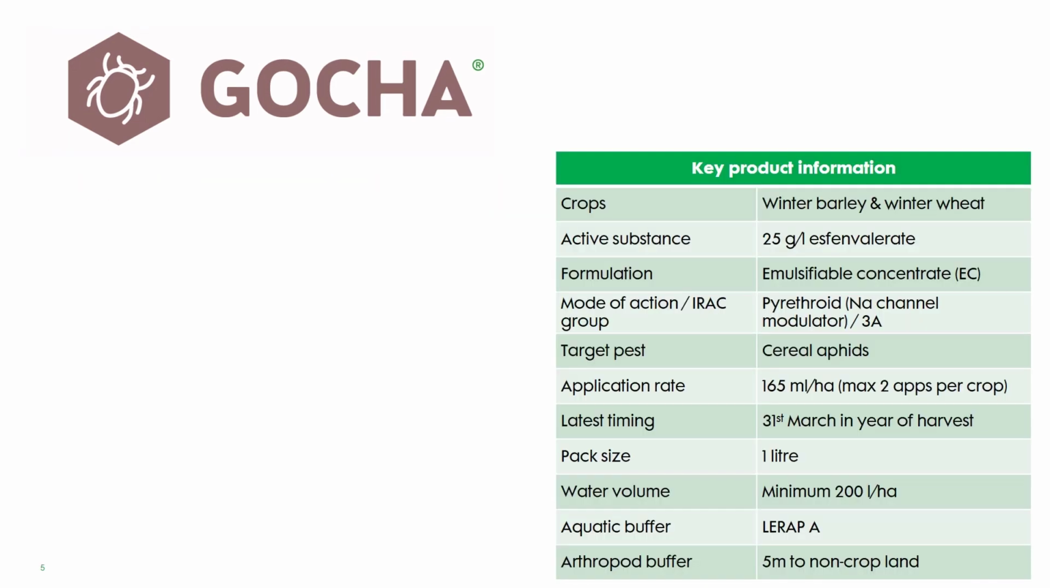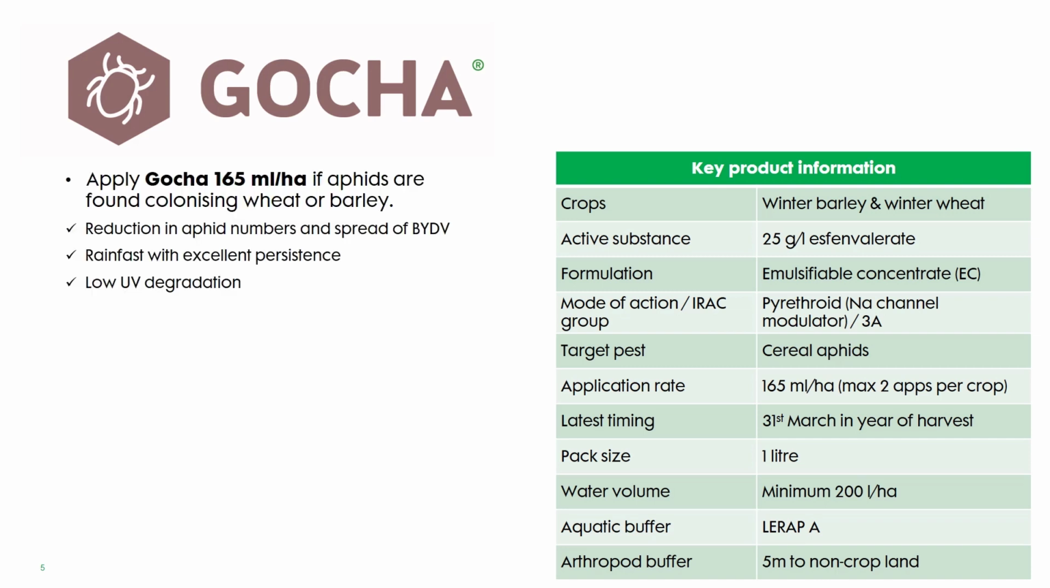Gotcha contains 25 grams per litre S-fenvalerate in an easy-to-use EC formulation. It is approved for use on wheat and barley with an application rate of 165 millilitres per hectare for the control of aphids to reduce the spread of BYDV. Gotcha is quickly rain-fast, which is helpful in a catchy season, and the S-fenvalerate molecule is inherently less susceptible to UV degradation than other active ingredients, making it an ideal choice for use in early autumn.